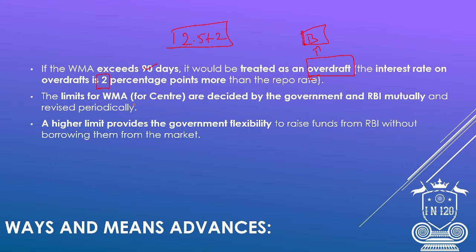The limits of the ways and means advances for the center are decided by the government and the RBI mutually. They'll have a panel and decide the rate at which the RBI should lend money to the central government. For state governments, the points which we discussed are the other thing. A higher limit provides the government flexibility to raise funds from RBI without borrowing from the market, because if they borrow from the market, the interest rate will be very much higher than that of the repo rate.